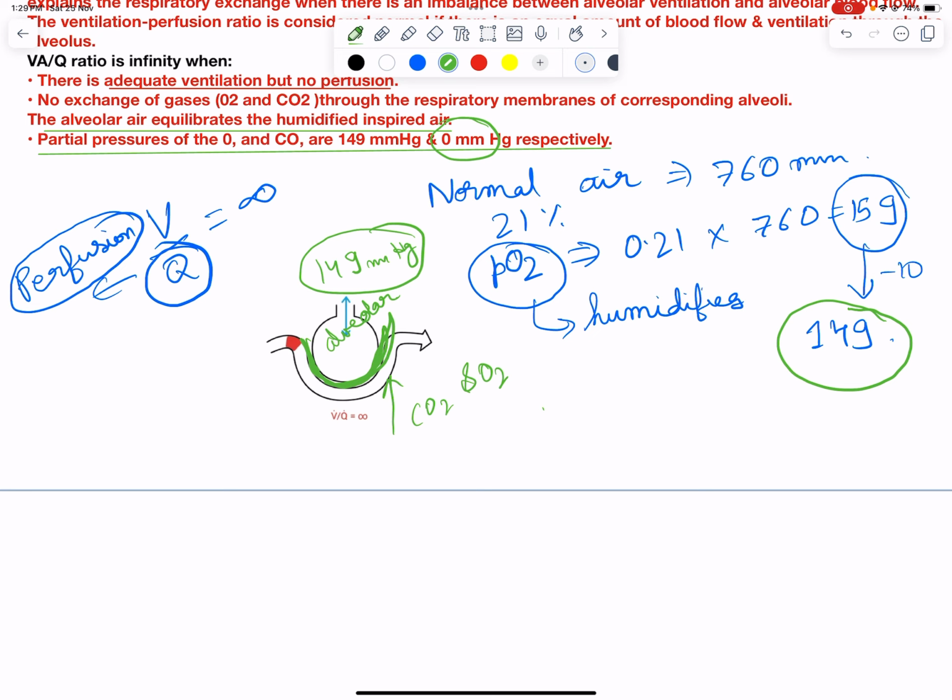So ultimately CO2 is 0 in inspired air, and when the partial pressure of oxygen remains 149, that means no exchange is happening through this alveolar membrane that would alter the partial pressure of oxygen and CO2. So effective perfusion again is zero in this case. So V by Q is infinity in the following cases that I have shown.